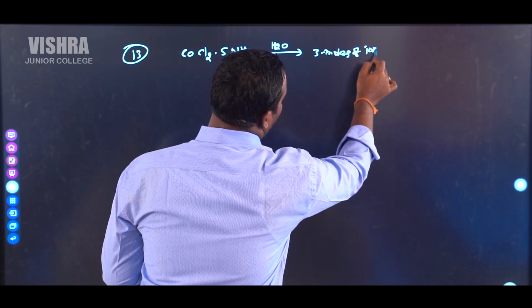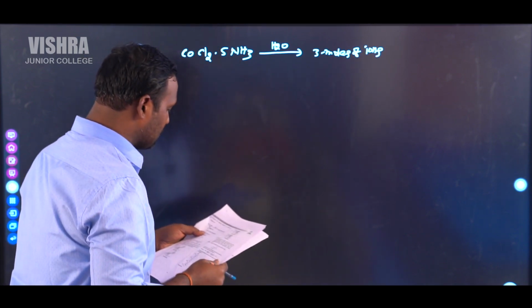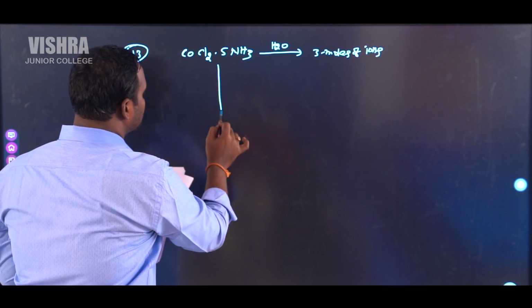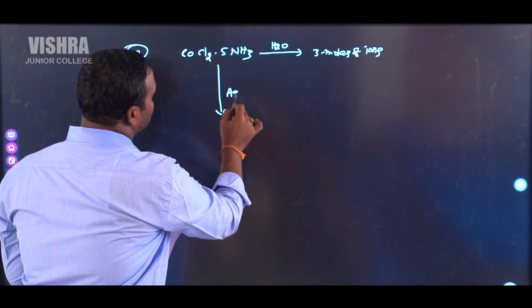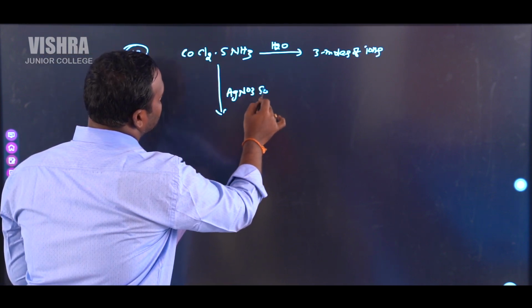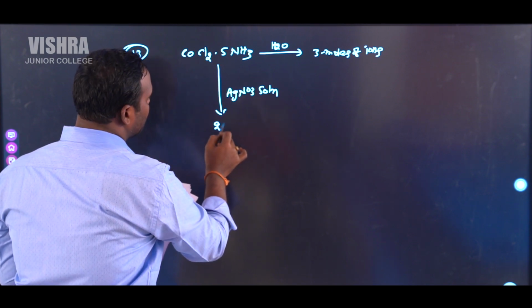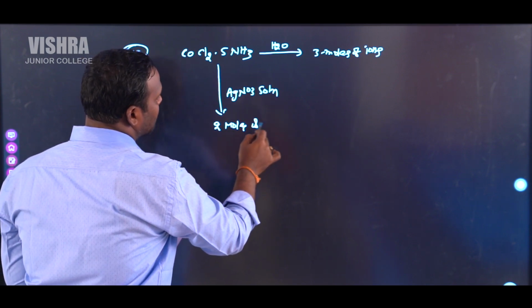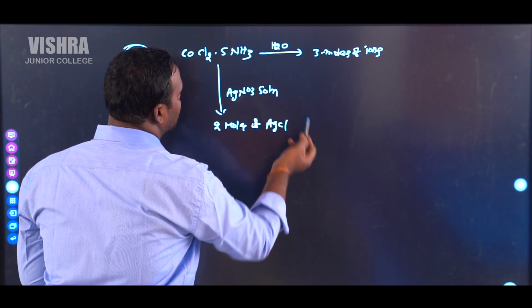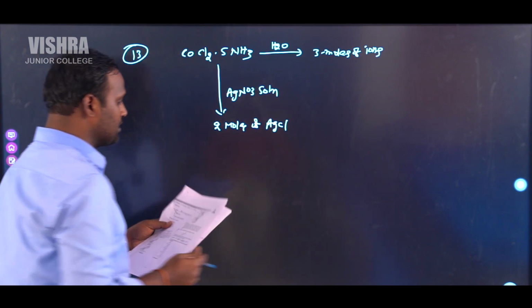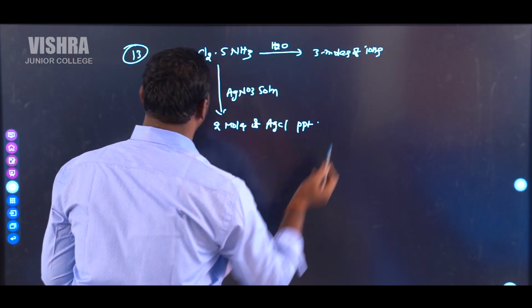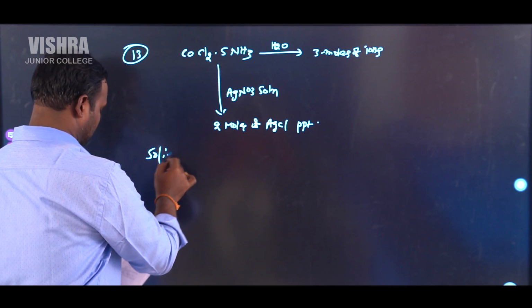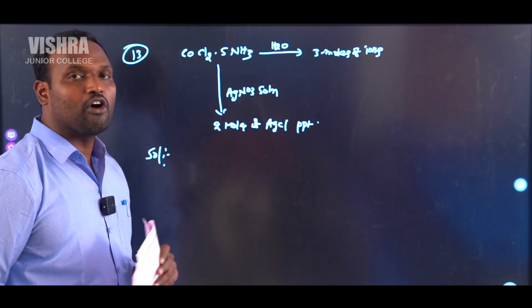The same compound, whenever it is dissolved in AgNO3 solution, gives 2 moles of AgCl. 2 moles of AgCl precipitated. The formula of the complex is